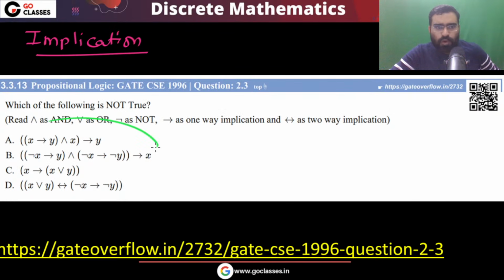In this question, 4 implication statements and 1 bi-implication statement are given to you. Now let's see which of them is not true. Which of these statements is not true? Let's check it out. Let's see option A.